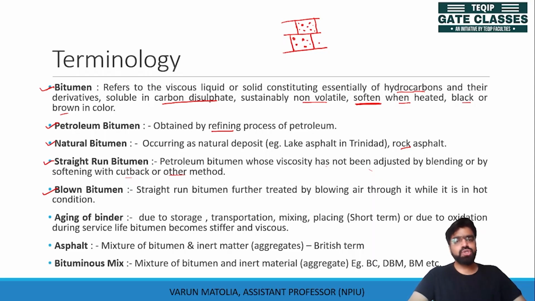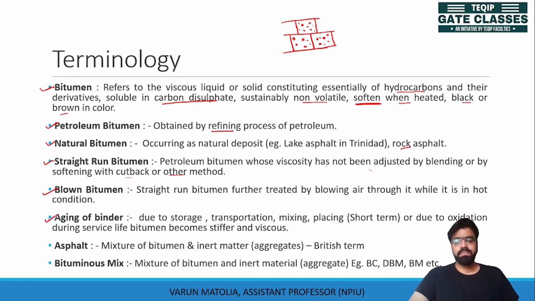Those blocks are made up of your blown bitumen, because it is stiffer. It will resist the shear stress produced because of the acceleration or deceleration of the vehicle.